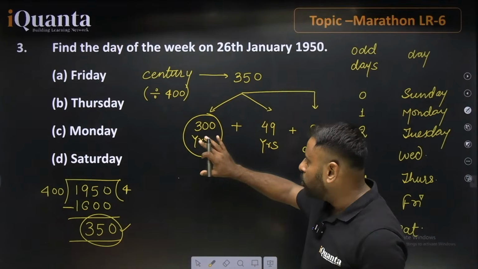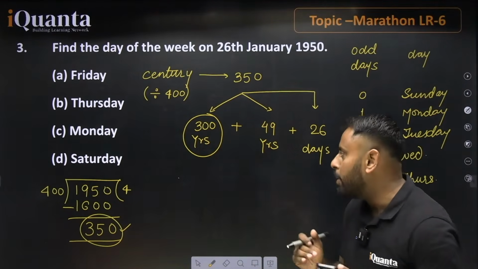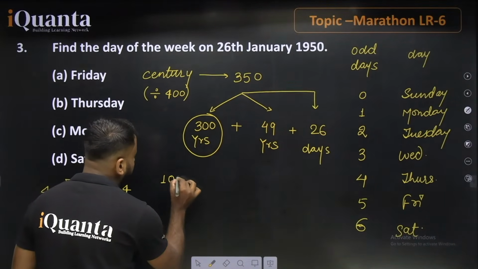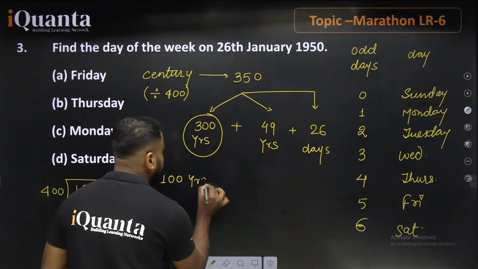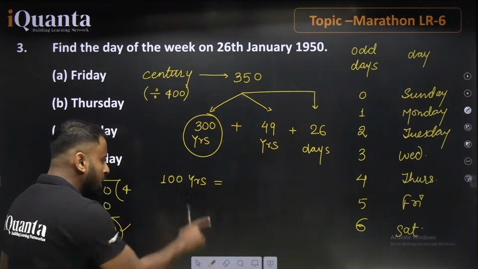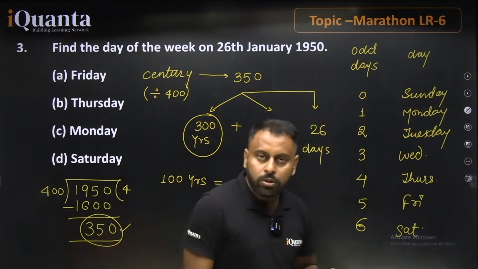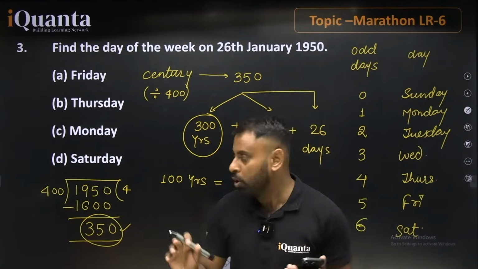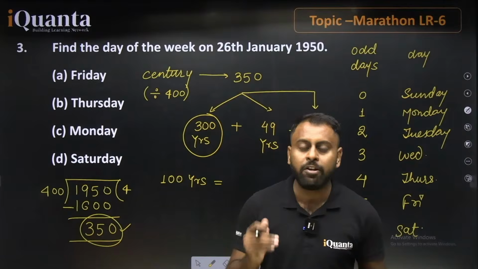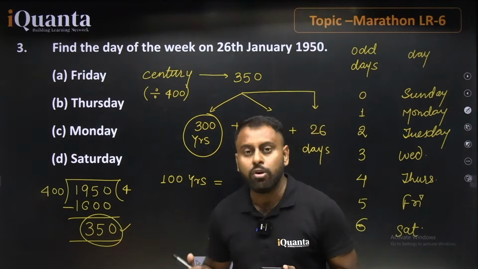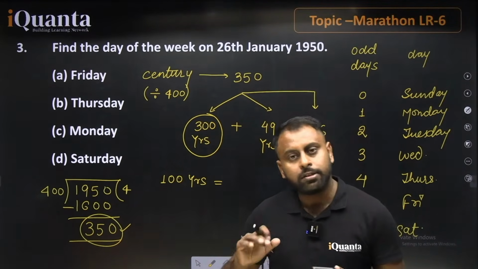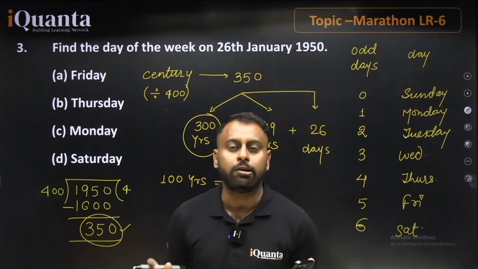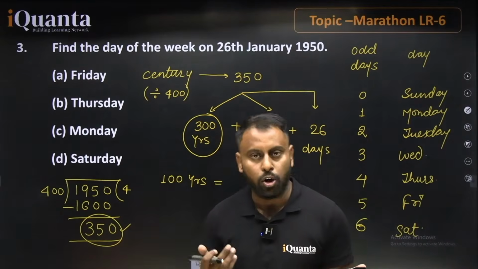So if talking about this portion, what happens? Remember, first of all, I'm going with only 100 years. Out of these 100 years, we know that 100 is not a leap year, because this is a century year, and when we are talking about a century year, we divide it by 400. If the year is completely divisible by 400, it means it is a leap year. If it is not divisible by 400, it means it is an ordinary year or a non-leap year.